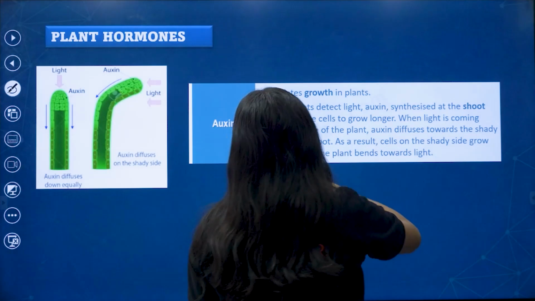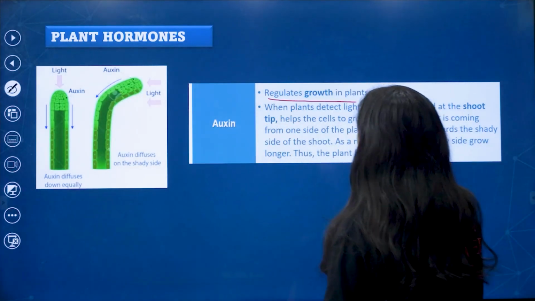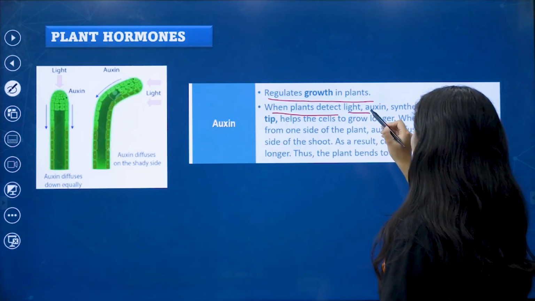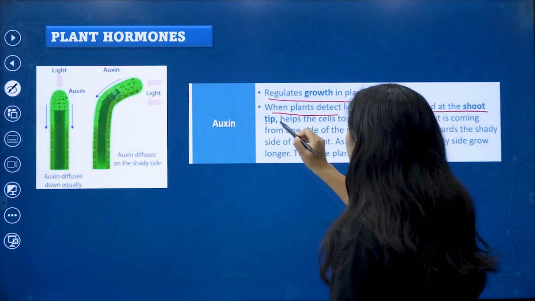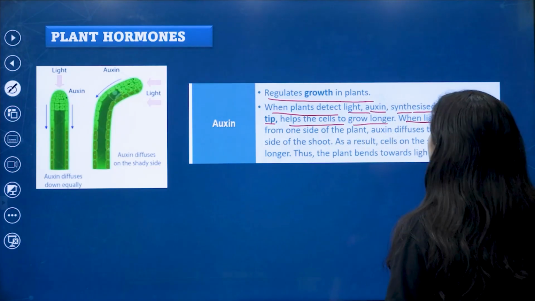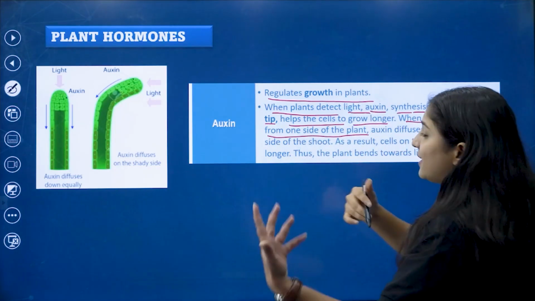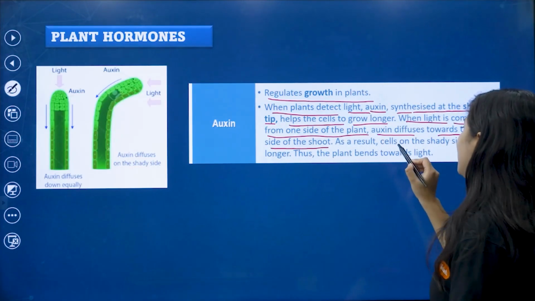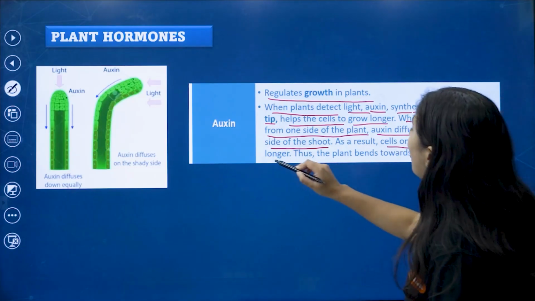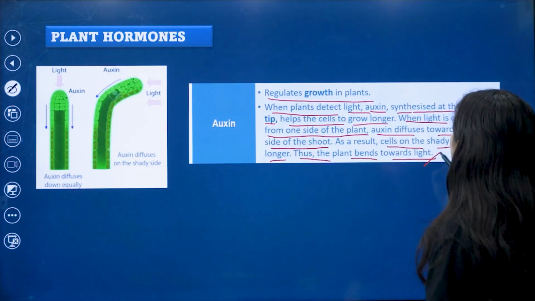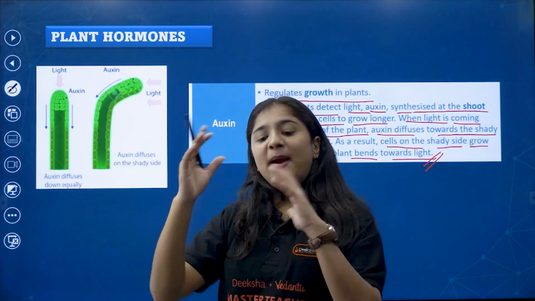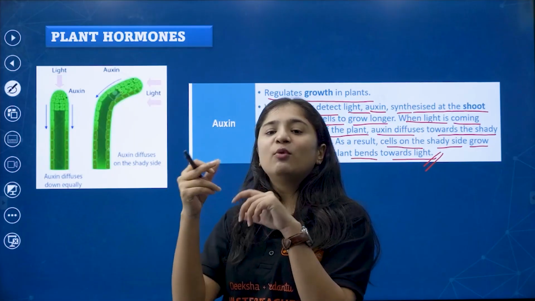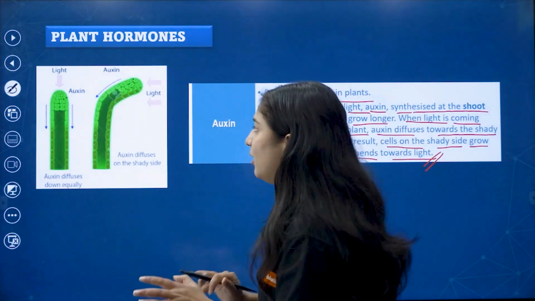Same thing I have explained to you. Auxin regulates the growth in plants when the plants detect light. Auxin is synthesized at the shoot tip and helps the cells to grow longer when the light is coming from one side of the plant. Auxins diffuse towards the shade side of the shoot. As a result, cells on the shade side grow longer, thus the plant bends towards the sunlight. It's very simple. The bending part of the shoot, who is helping there? Auxin is helping.